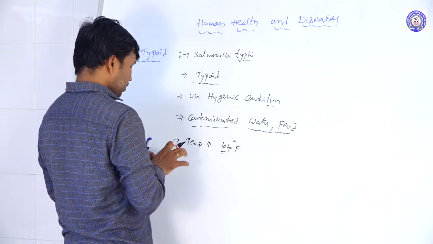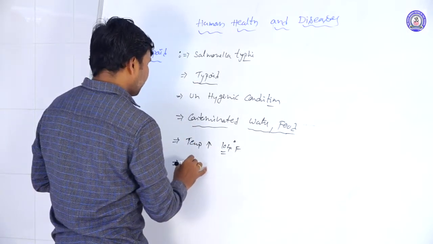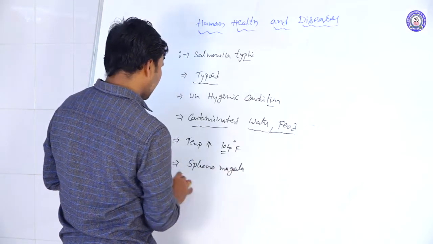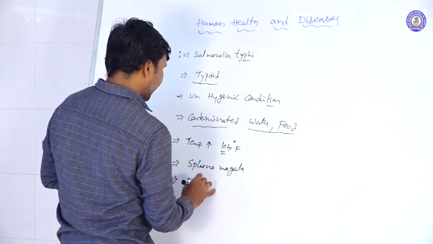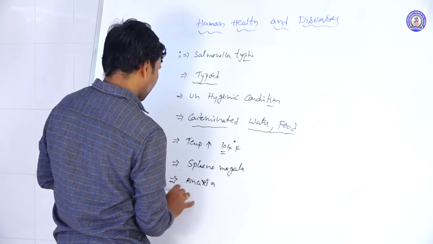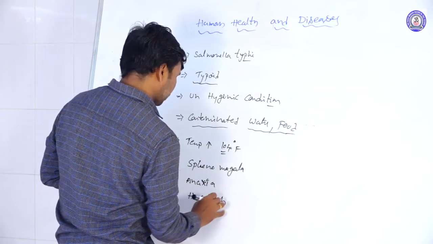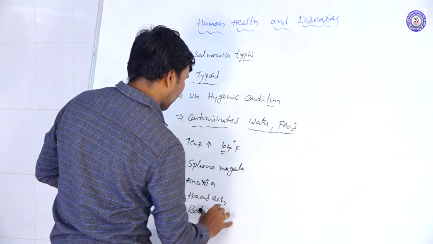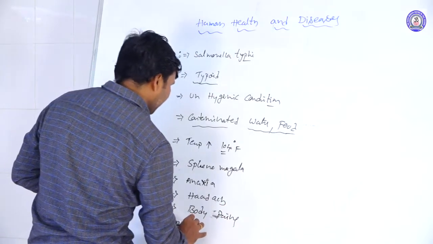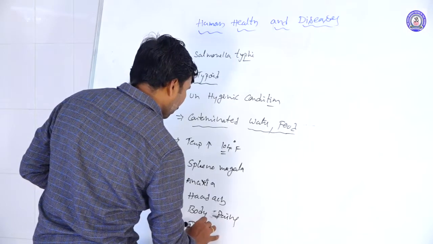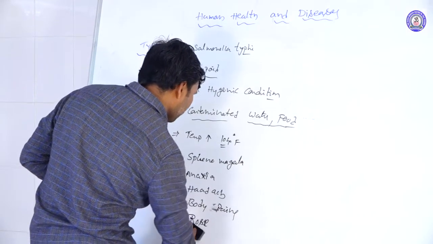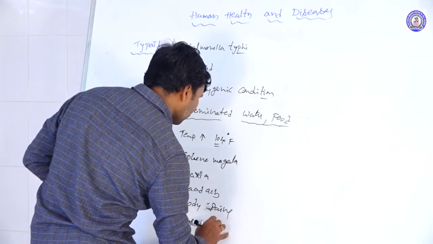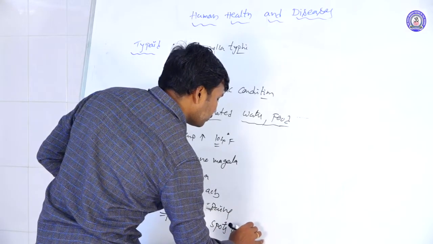Splenomegaly occurs, along with anorexia, headache, and body pains, and in some individuals rosette spots on the body.